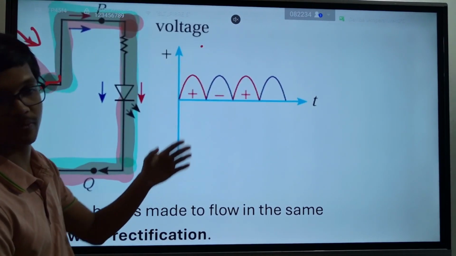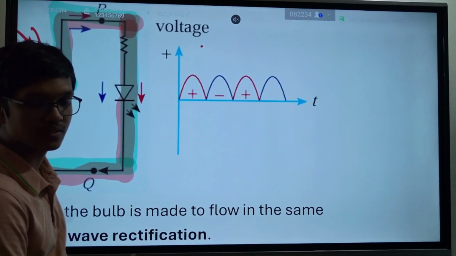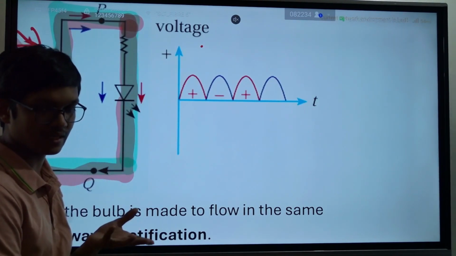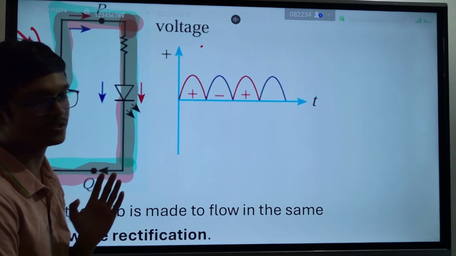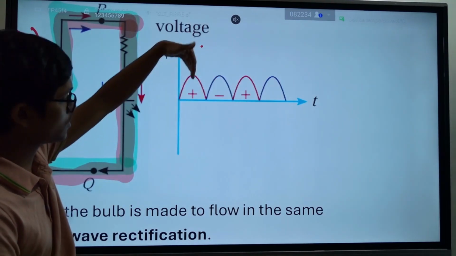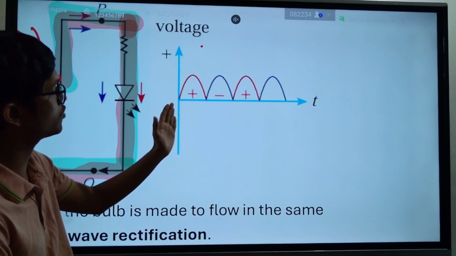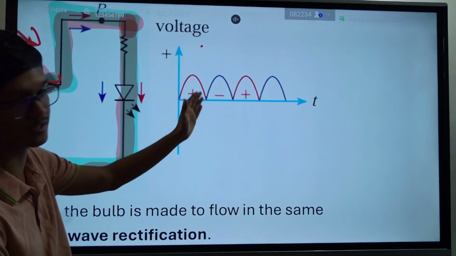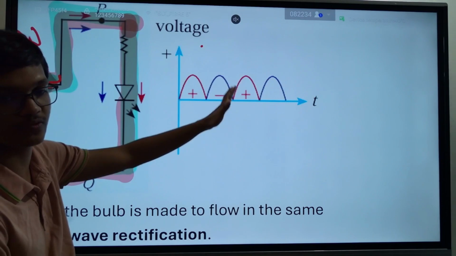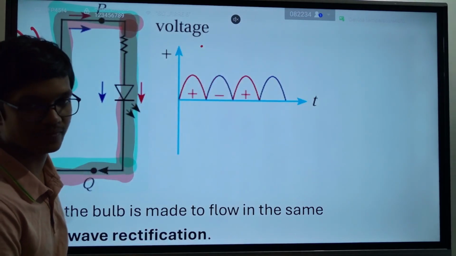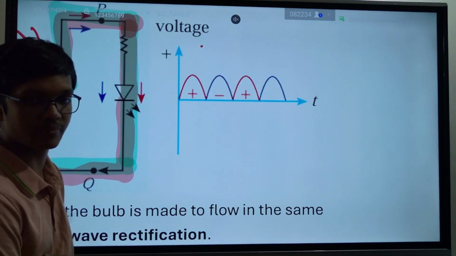Do you like your mobile phone having a current like this? Yes, your mobile phone will not blast. Why? You don't have positive and negative. It's always positive. It's not going to the negative side. But still it's not stable, right? Who needs their mobile phone to go fast charging, slow charging, fast charging, slow charging? You don't need your mobile phone to go like this, right? We need a stable charging pattern, right?